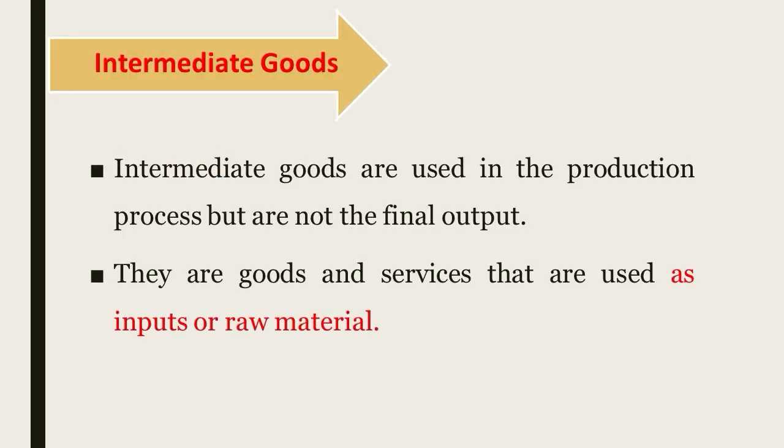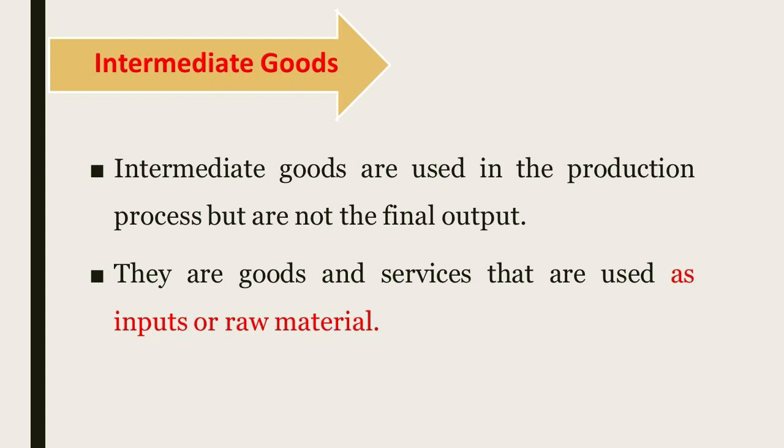Then intermediate goods. Intermediate goods, also known as producer goods, are the products used in the production process, but they are not used as final output. They are the goods and services used as inputs or raw materials in the production of other goods and services.